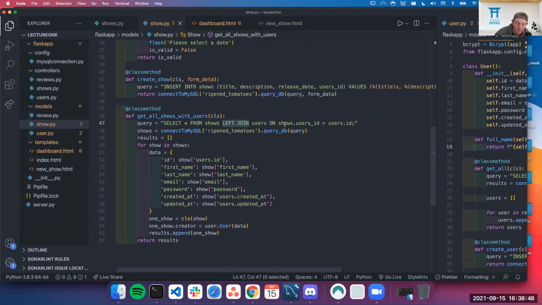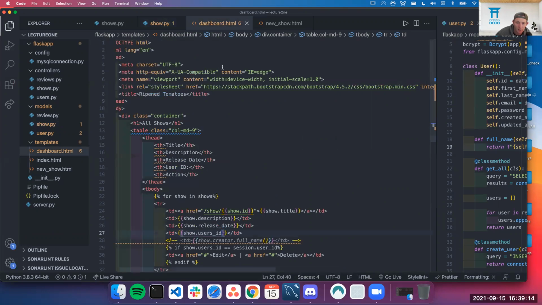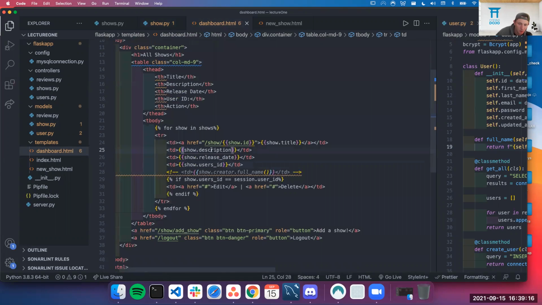We know a show has to have a creator, so a join would do the same thing, but we just do a left join to make sure no stone is left unturned. And I can have this query. Yesterday it was brought to my attention: if I'm running this query, why wouldn't I just return shows and be good to go? Because then on my HTML, I can just say something like show.description or show.first_name or last_name, because I have access to that with that join.